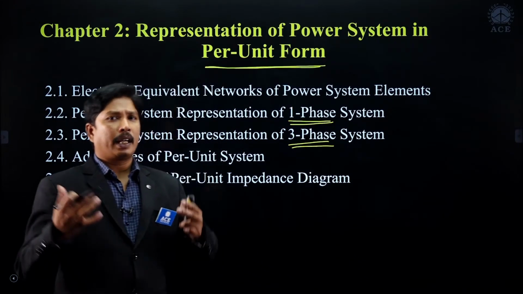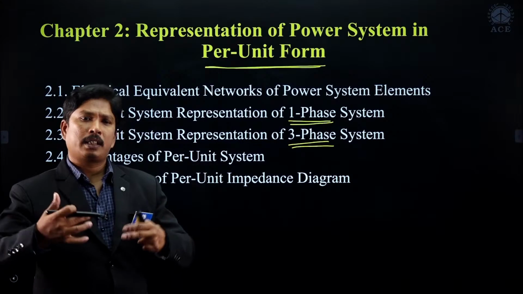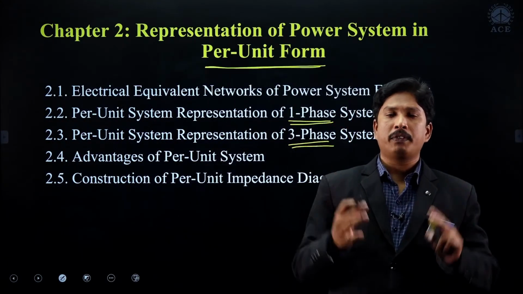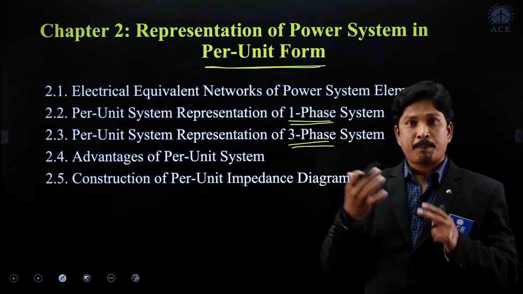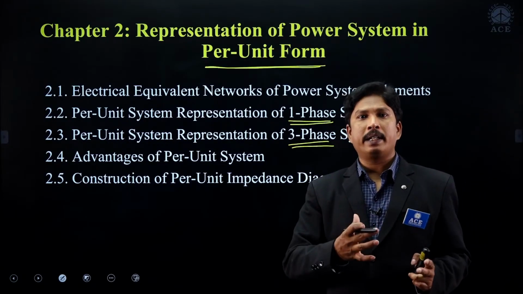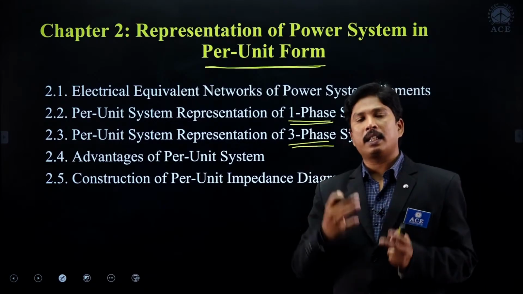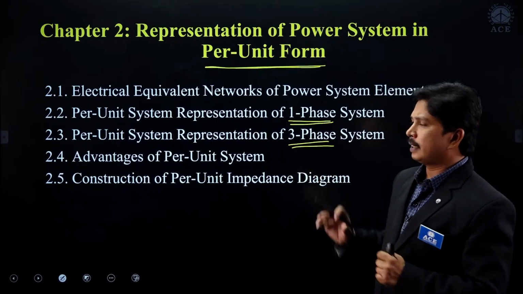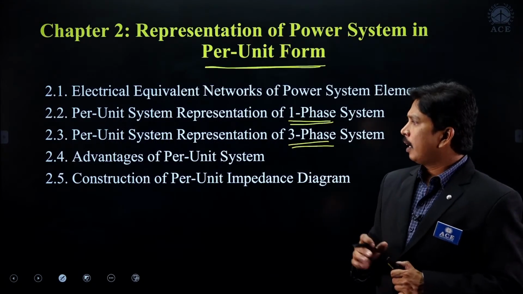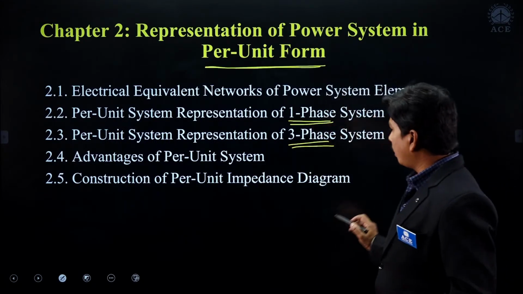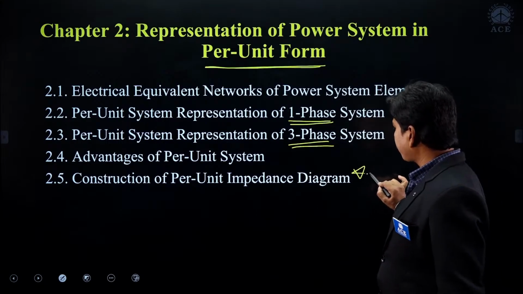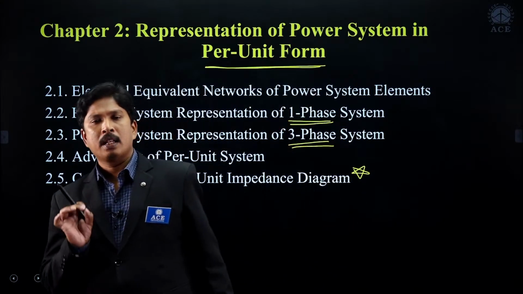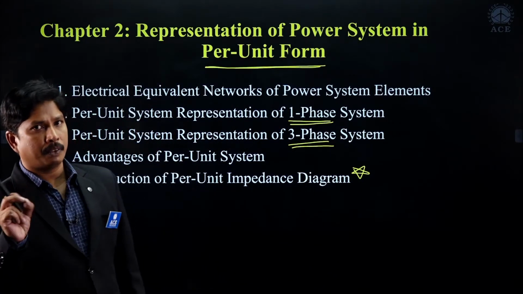It may be the reduction in the calculation, it may be the reduction in the number of equations, or it may be the comparison at 2 different locations, right? And representation of impedance, per unit impedance, or actual impedance of any generator in per unit form. All those things we are seeing in the advantages part. And the most important point that you have to understand from this is the construction of the per unit impedance diagram. The construction of per unit impedance diagram is very, very important.